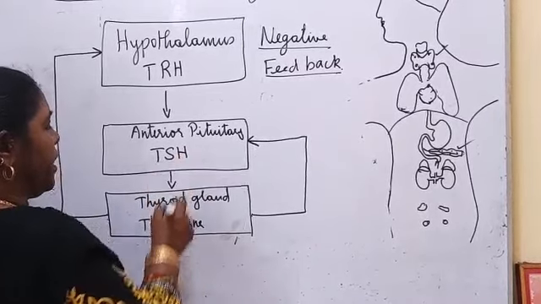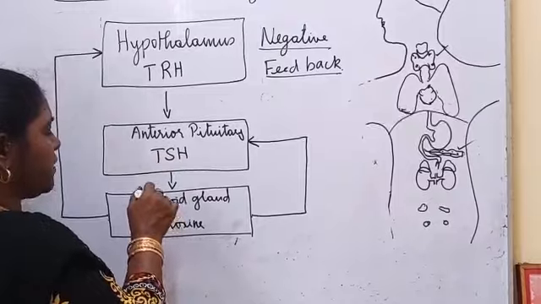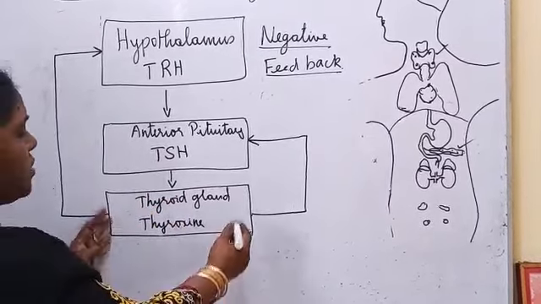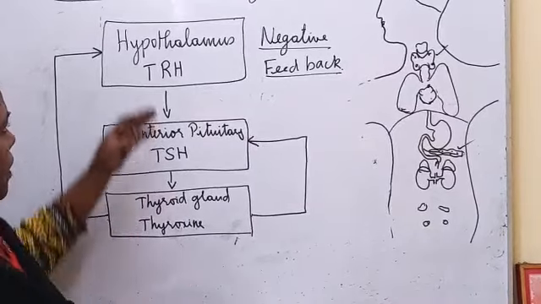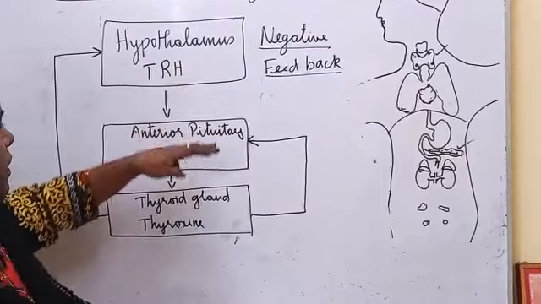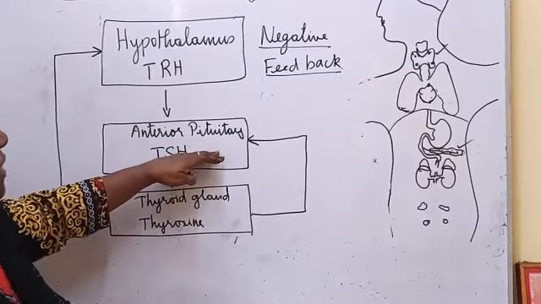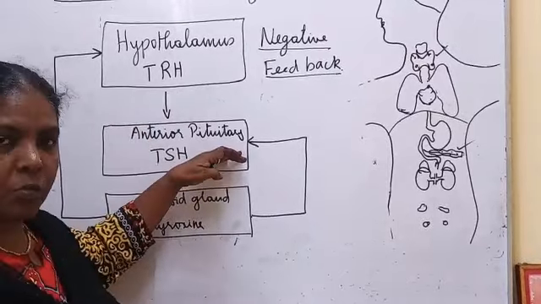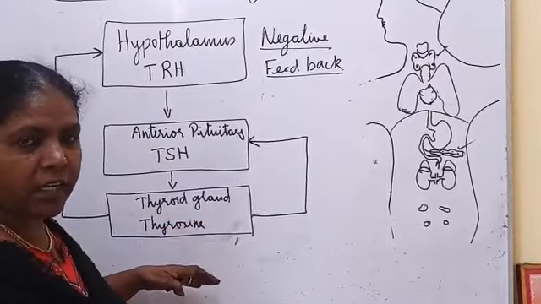This thyroid stimulating hormone stimulates the thyroid gland to secrete thyroxine. If the thyroxine is less, again the hypothalamus secretes TRH, thyroid releasing hormone, which induces the anterior pituitary to secrete thyroid stimulating hormone, which induces the thyroid gland to secrete thyroxine.